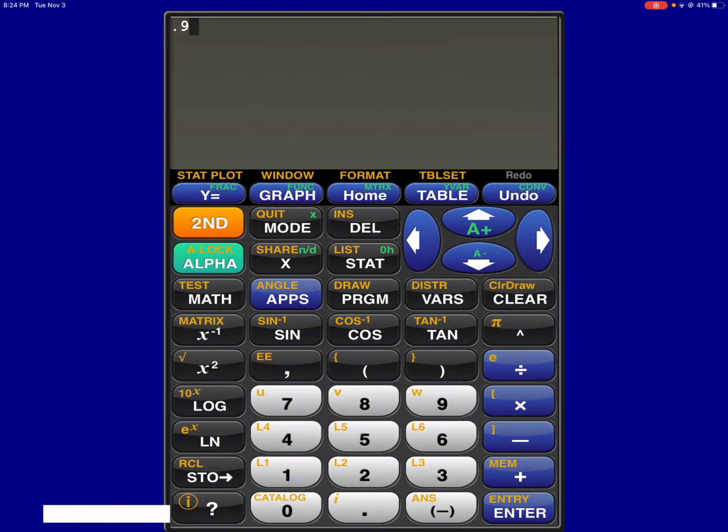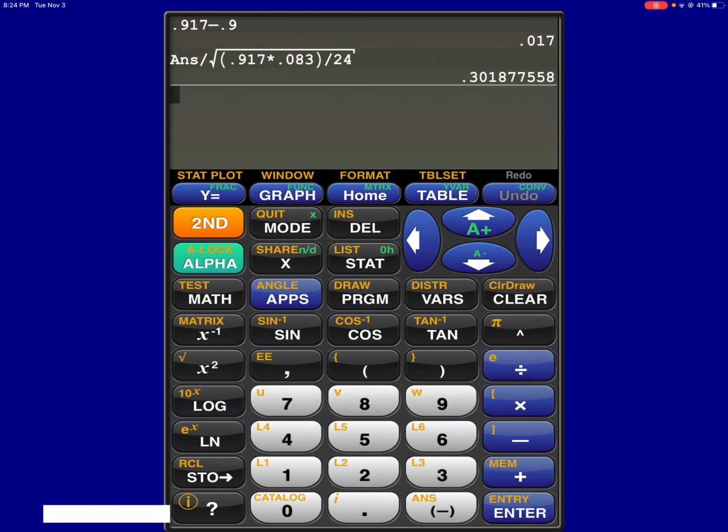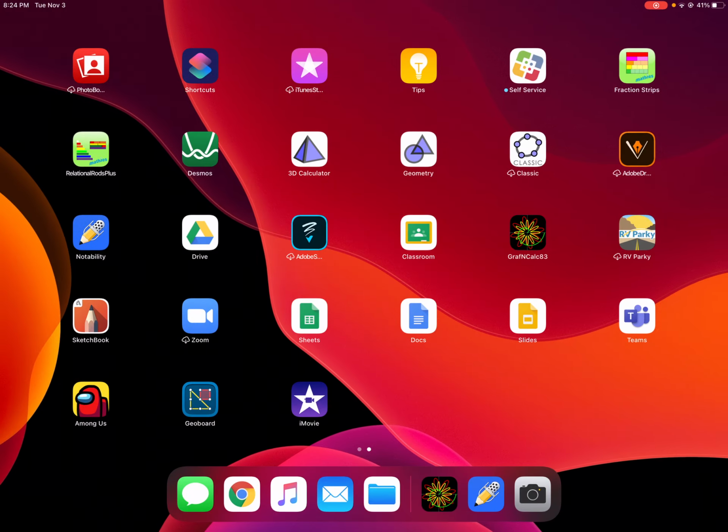So we got 0.917 minus 0.9, divided by the square root of 0.917 times 0.083 divided by 24. All right, I think that looks right. So let's see what we get here. That gives us 0.302 in this case as our test statistic.